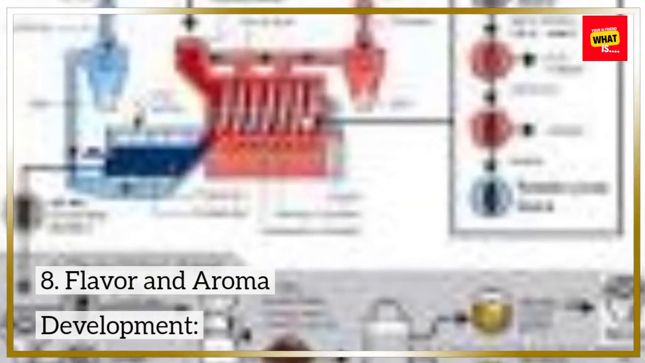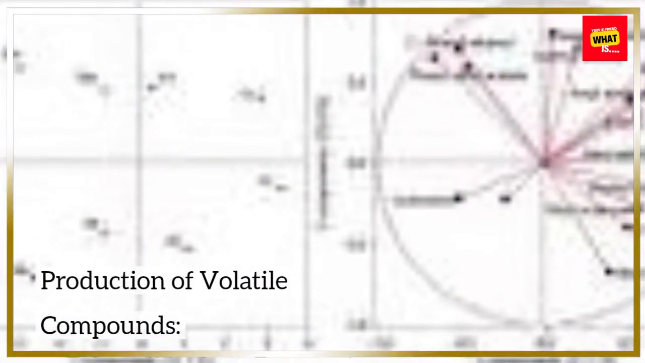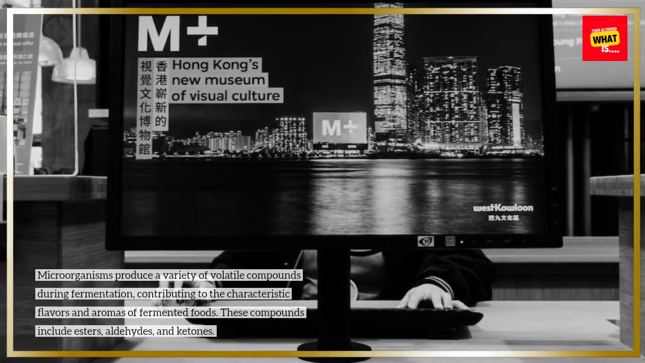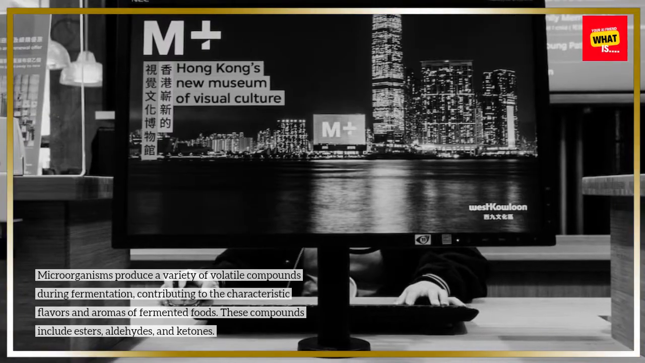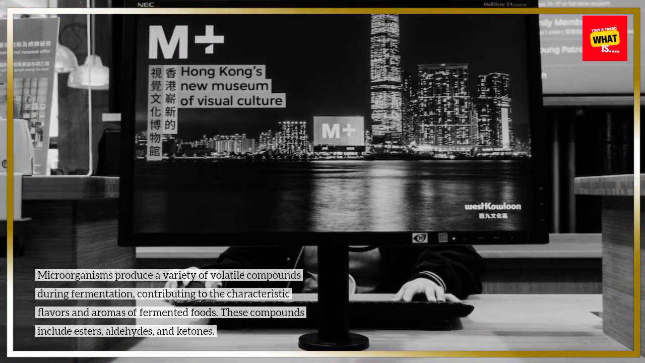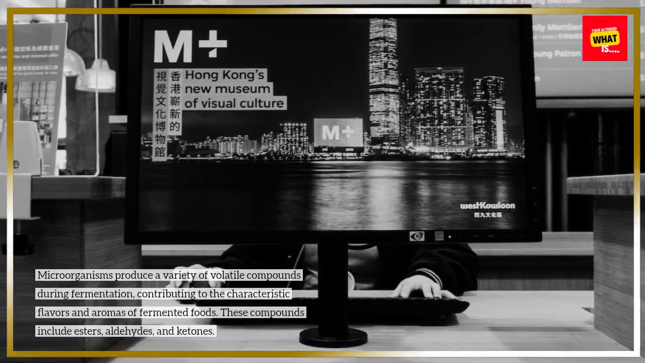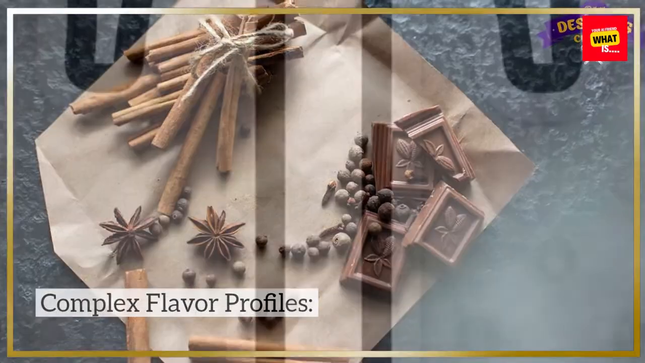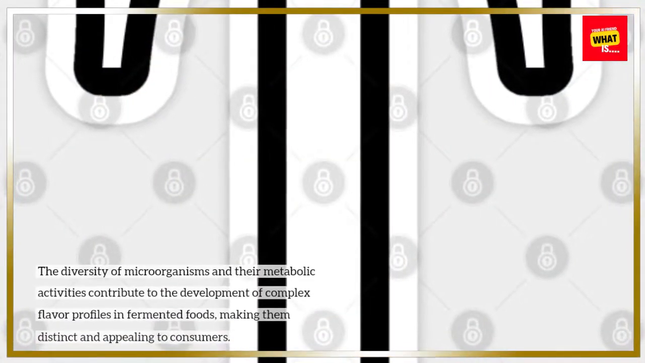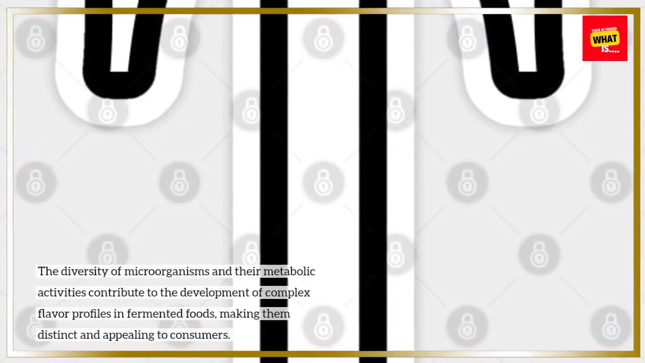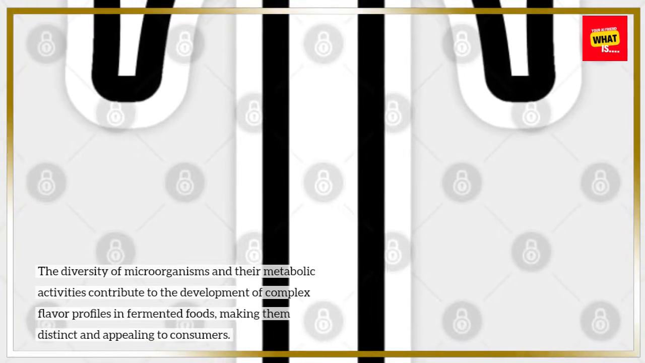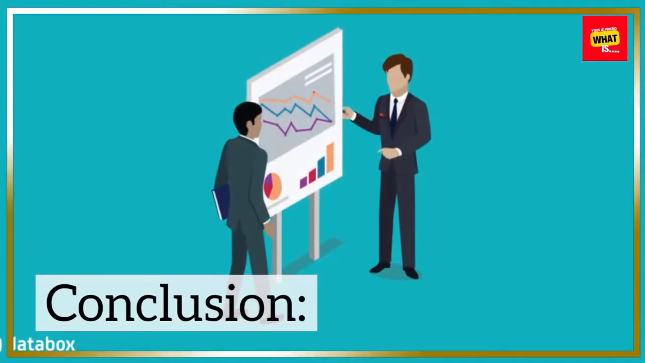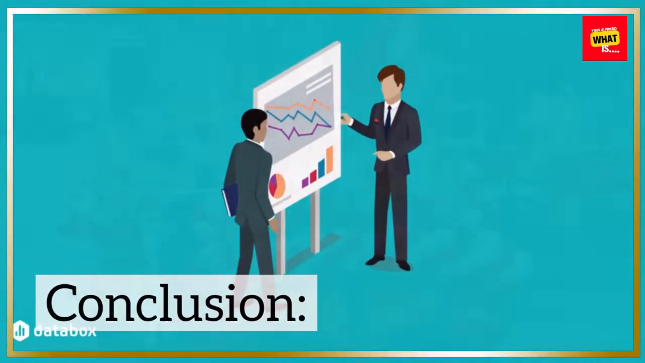8. Flavor and aroma development. Production of volatile compounds. Microorganisms produce a variety of volatile compounds during fermentation, contributing to the characteristic flavors and aromas of fermented foods. These compounds include esters, aldehydes, and ketones. Complex flavor profiles. The diversity of microorganisms and their metabolic activities contribute to the development of complex flavor profiles in fermented foods, making them distinct and appealing to consumers.